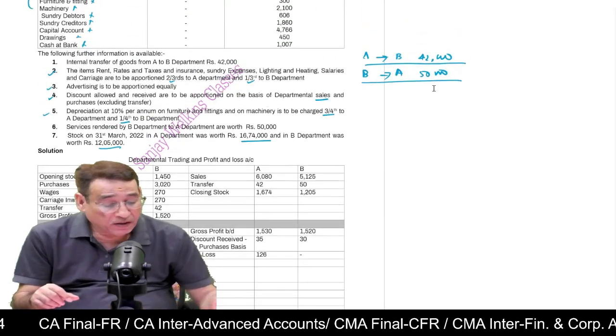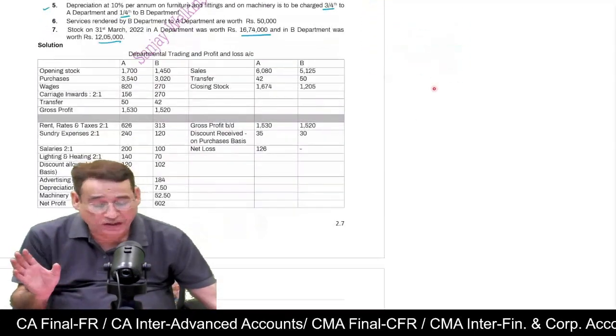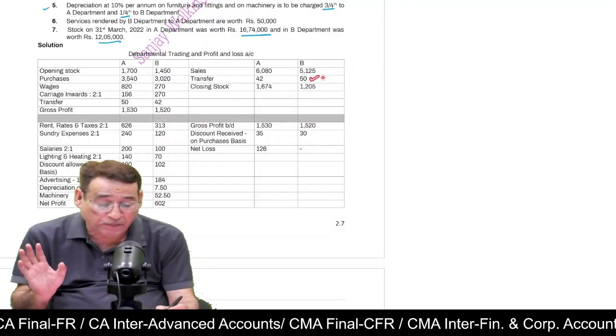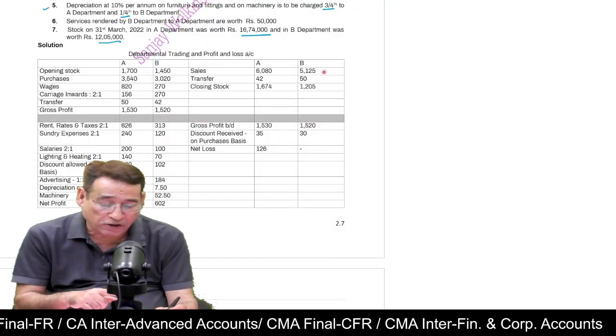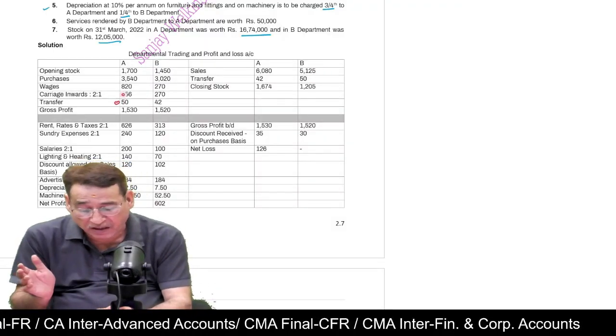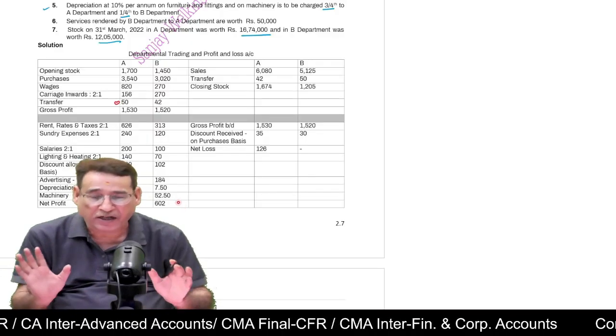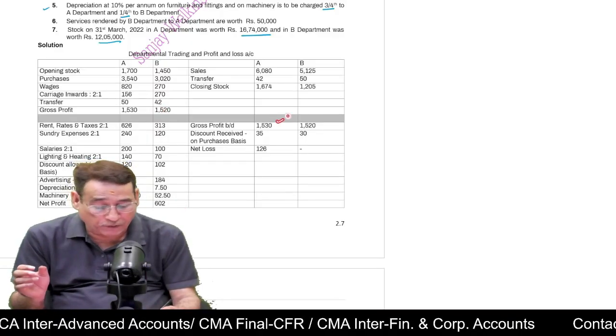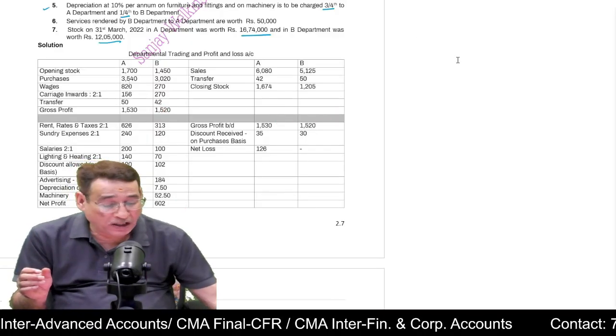Similarly, 50,000 worth of services have been given by Department B. So you are going to write it on the credit side of Department B, and because A is receiving, you are going to write it on the debit side. That's all. So you will get your gross profit, you write your gross profit. So all expenses.